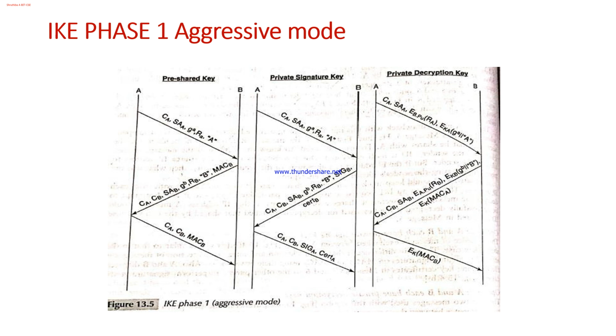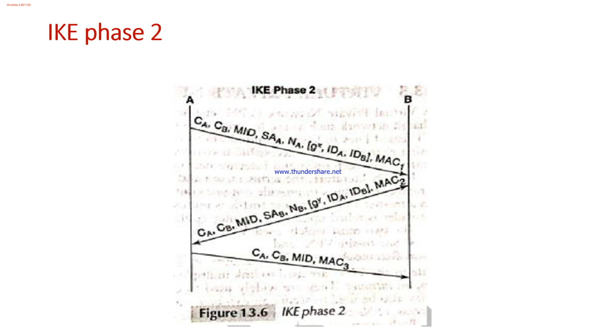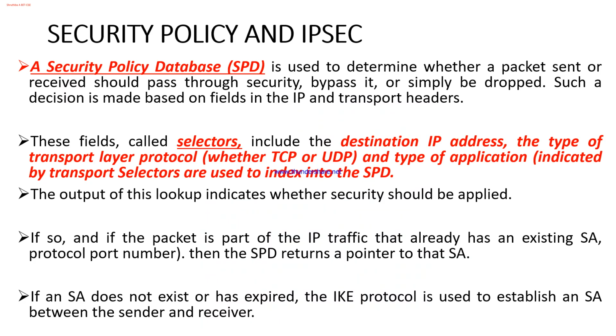Say they communicate for a period of 1 month, and for certain reasons they stop communicating. Again, if they want to start their communication after 1 or 2 months, they'll not perform phase 1 again. Phase 2 is directly performed, because the security association for the long-term key has already been generated, and the same will be stored at both ends. So they'll rely on that and start their process again from phase 2. That is the difference between phase 1 and phase 2. The key generated in phase 1 is a long-term key, and the key generated in phase 2 is a short-term key or session key. I guess I've made it clear for you guys.